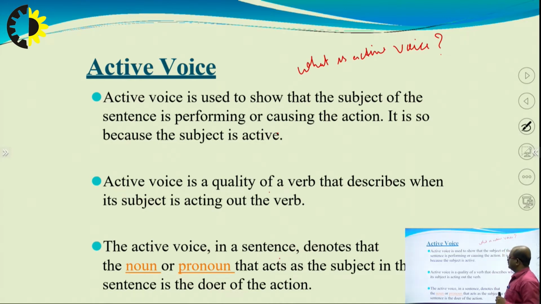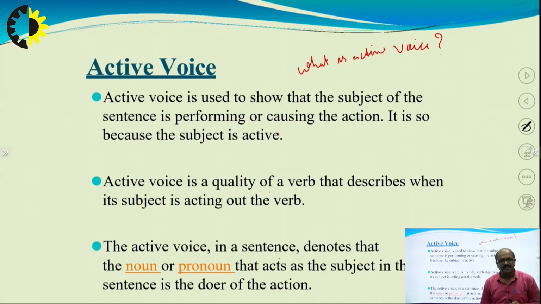Active voice. We see, active voice is used to show the subject of the sentence.